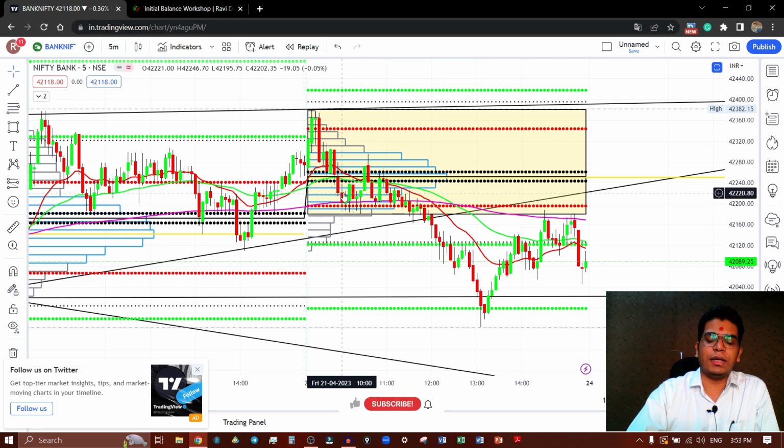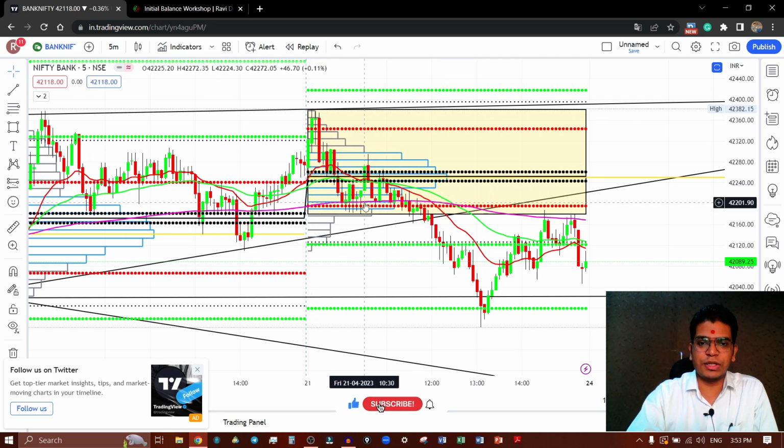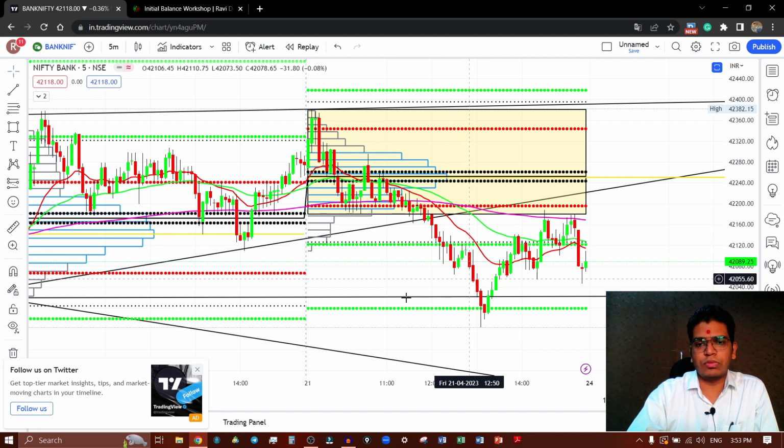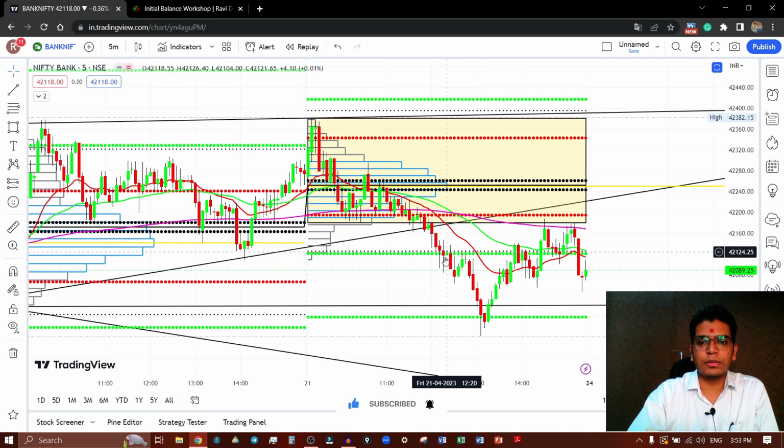Again, as per this double distribution trend day, we have to target the lower level. So here the market is moving on the downside with very much confidence. Here DS4 is done.